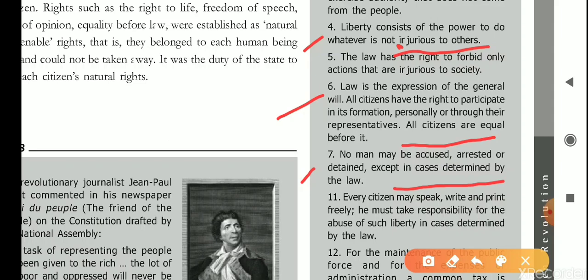Number 11, every citizen may speak, write, and print freely. He must take responsibility for abuse of such liberty in case determined by the law. It means every citizen is free. It means right to speak, right to write, and right to print. Okay, but if anything wrong happens, then the responsibility will be of the person. Okay, now